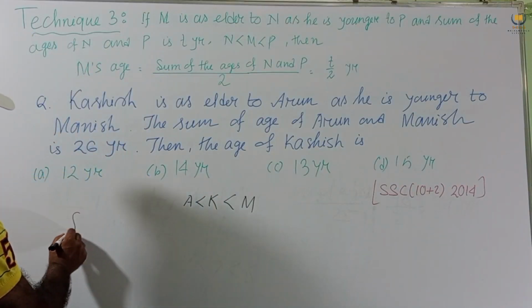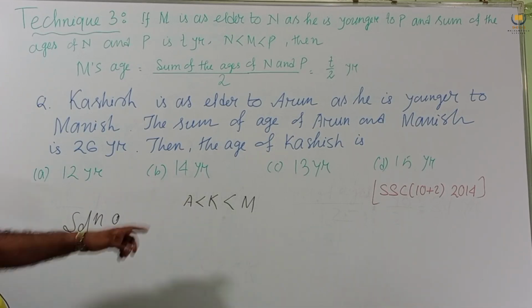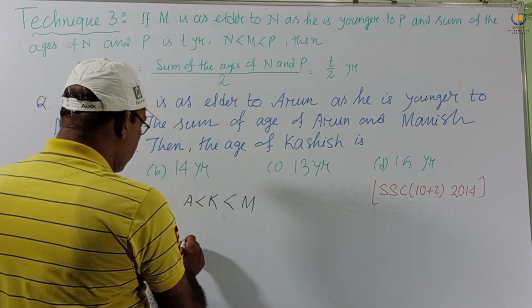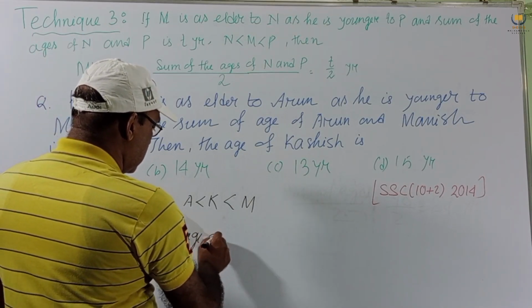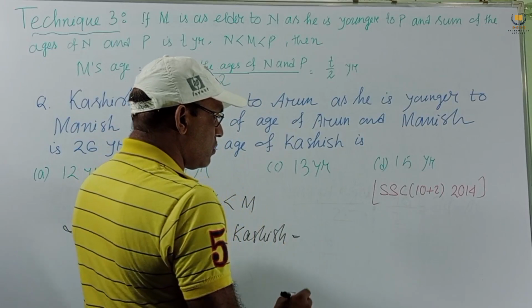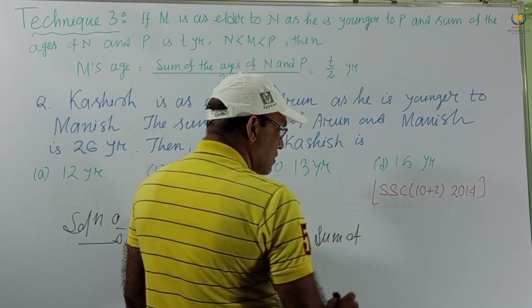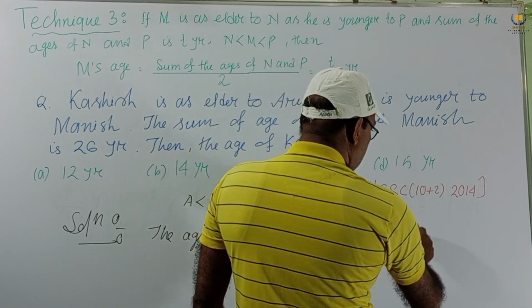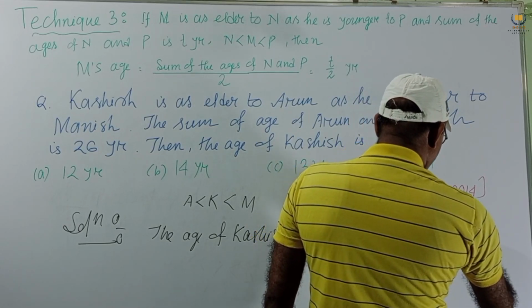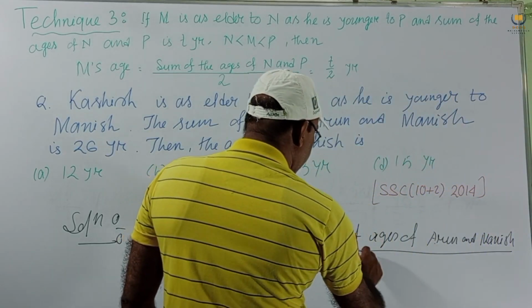So solution, though there is no need to calculate, I just want to write: the age of Kashish is equal to the sum of ages of Arun and Manish divided by 2.